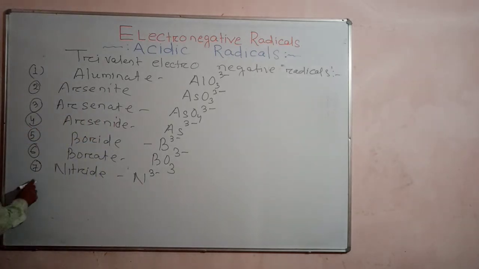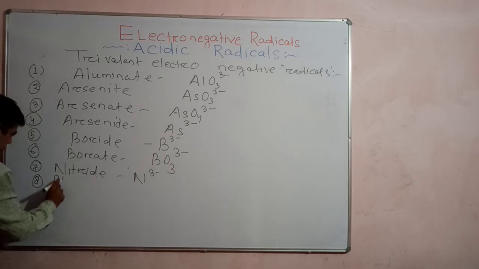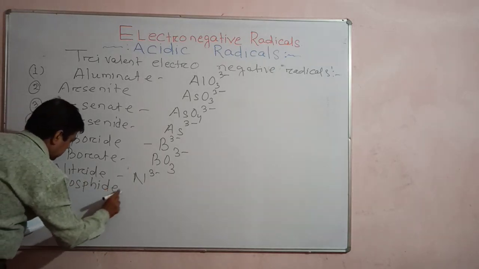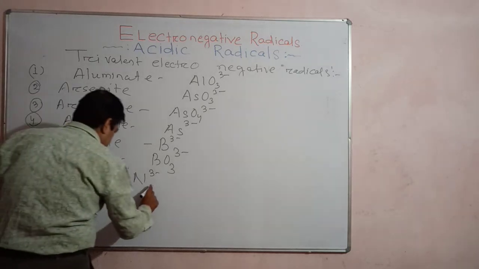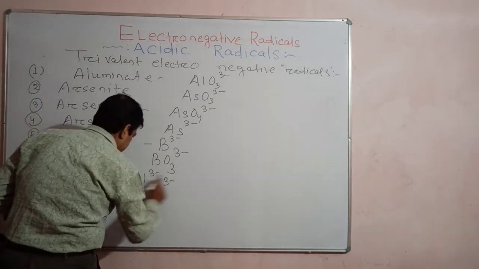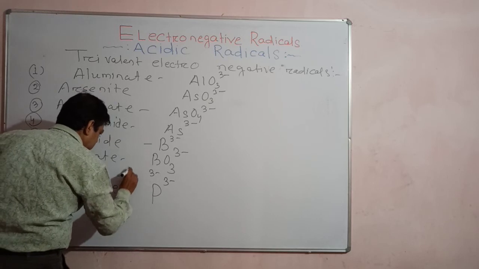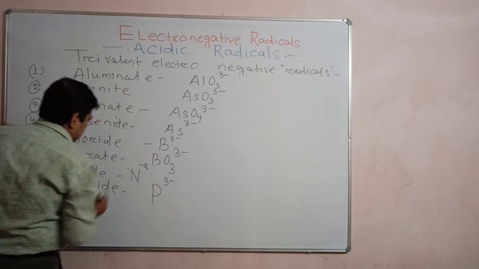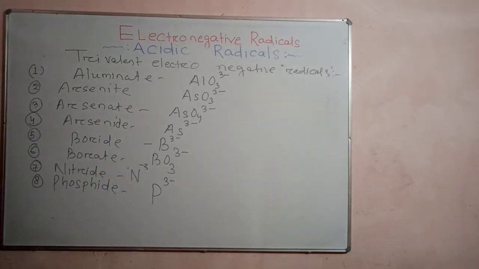Then phosphide. The formula is P 3 minus. This is nitrogen. So these are all examples of trivalent electronegative radicals. Okay. Understand? Let's discuss a few more.